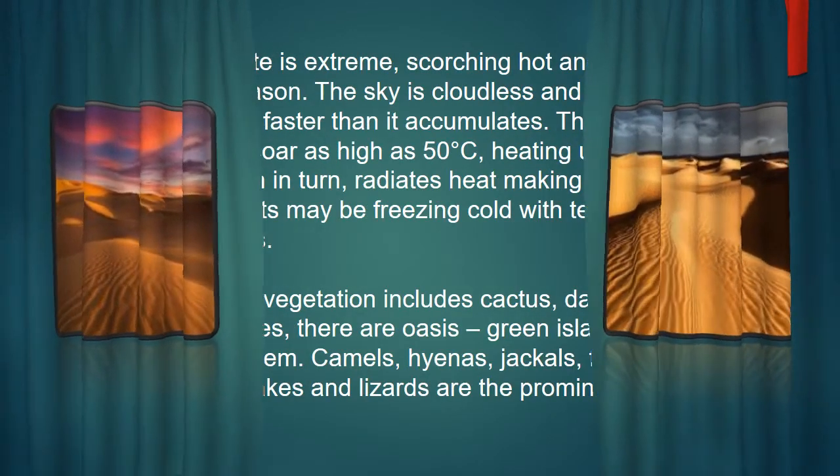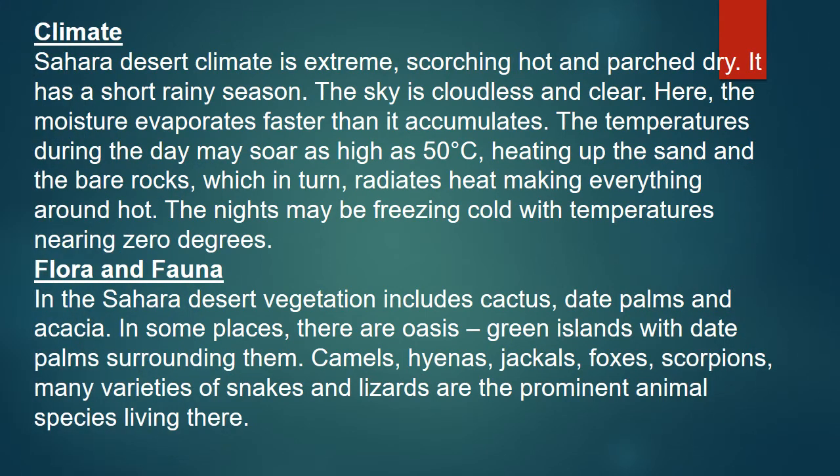Okay, so now we will see about the climate. The climate is extreme, hot and patchy dry. Very hot, extremely hot and very dry, and it has a short rainy season. The sky is cloudless and clear, very sunny. Here the moisture evaporates faster than it accumulates. Because of the extreme heat, moisture evaporates before it forms.